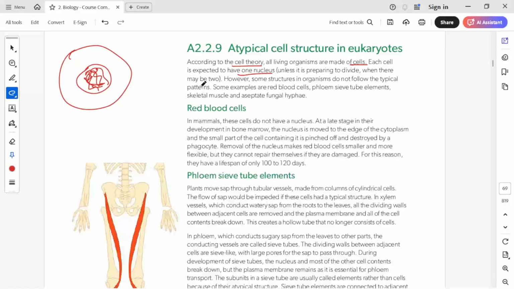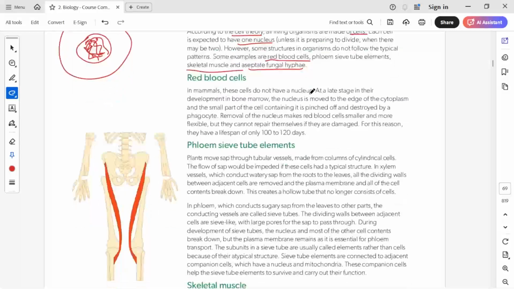Now, however, some structures in organisms do not follow a typical pattern. Some examples are red blood cells, phloem sieve tube elements, skeletal muscles and aseptate fungal hyphae. So what are the differences in these? What are the atypical cell structures? They are not the ideal cells which are present all over in eukaryotes. They have slight differences from other cells. What are the differences? Let's see.